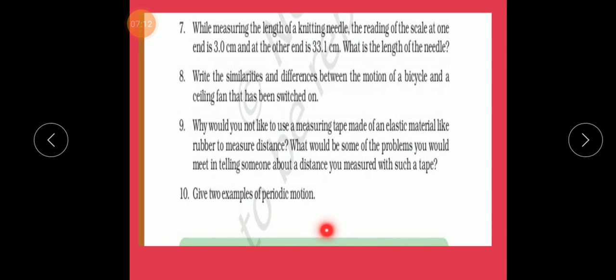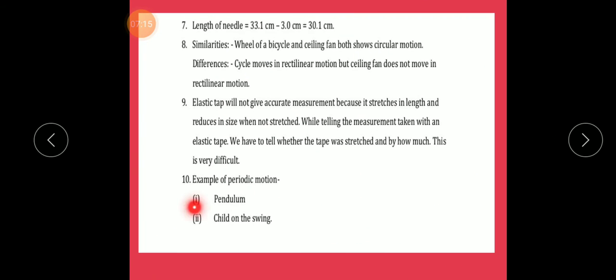Question number 10. Give two examples of periodic motion. Answer: examples of periodic motion: one, a pendulum, and second, a child on a swing.